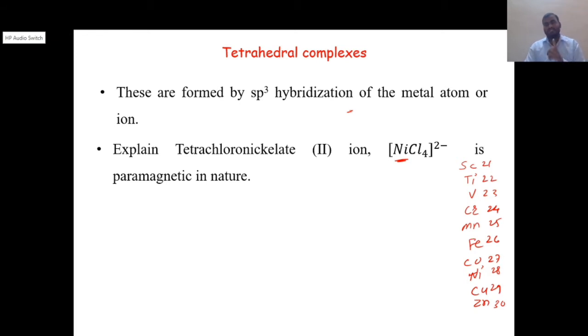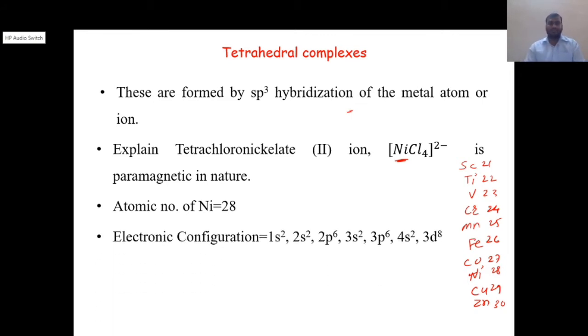To determine whether it is paramagnetic or diamagnetic, the very first stage is to know the metal's atomic number. Here the atomic number of nickel is 28. Then we have to write its ground state electronic configuration. The electronic configuration of nickel at ground state is 1s2, 2s2, 2p6, 3s2, 3p6, 4s2, and 3d8. These are the valence electrons, 4s2 and 3d8, which are involved in hybridization or bond formation.